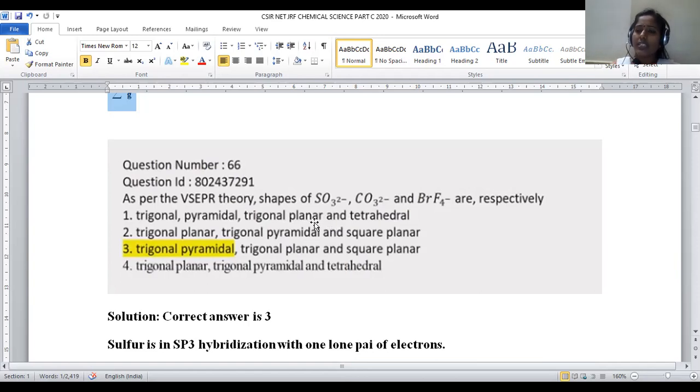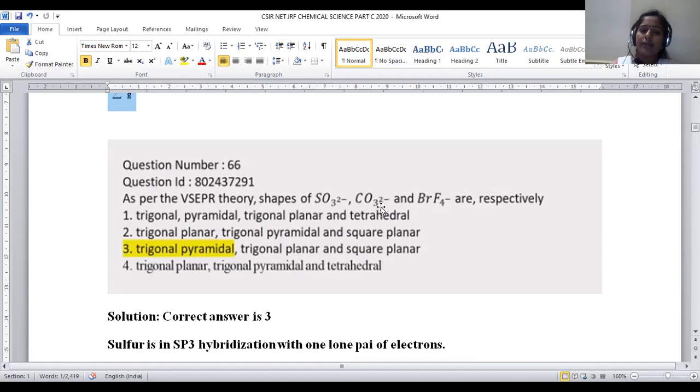In accordance with its hybridization, even if a lone pair of electrons is present where ligands are not there, the lone pair is also assigned as a ligand and the exact structure will be predicted. But when we are discussing the shape of a molecule, the lone pair of electrons will not be considered, their position will not be considered, and the shape is somewhat different, somewhat distorted when compared to its geometry, right?